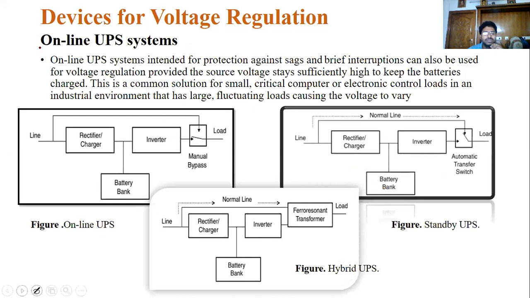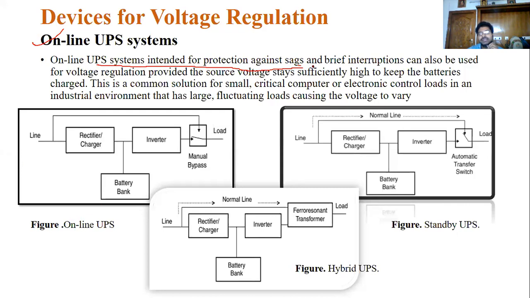The next one is the online UPS system, which we have also already discussed. In online UPS systems, we consider three different categories: online UPS, standby UPS and hybrid UPS systems. Why are these online UPS systems used? They are mainly used for computers. What is the intention of these online UPS systems? To provide protection against sags.